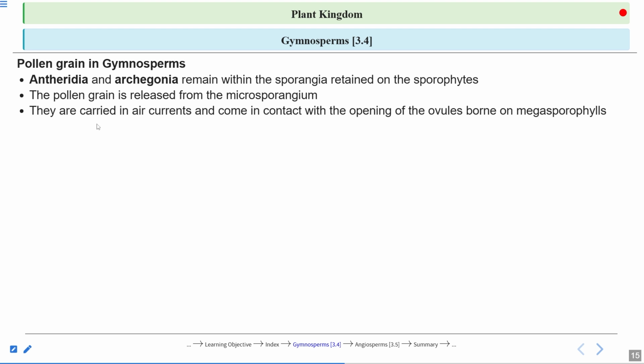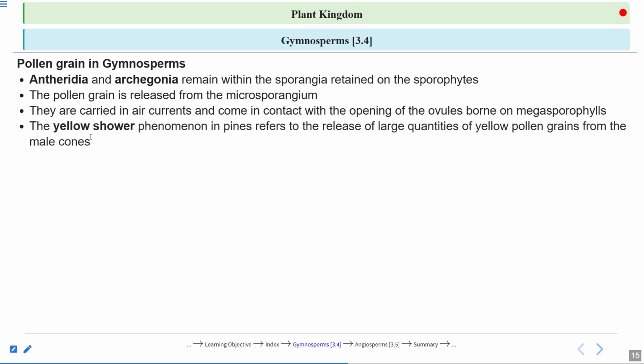They are carried in the air current and come in contact with the opening of the ovules borne on the megasporophyll, right? So air current, wind, is very important for that, right?